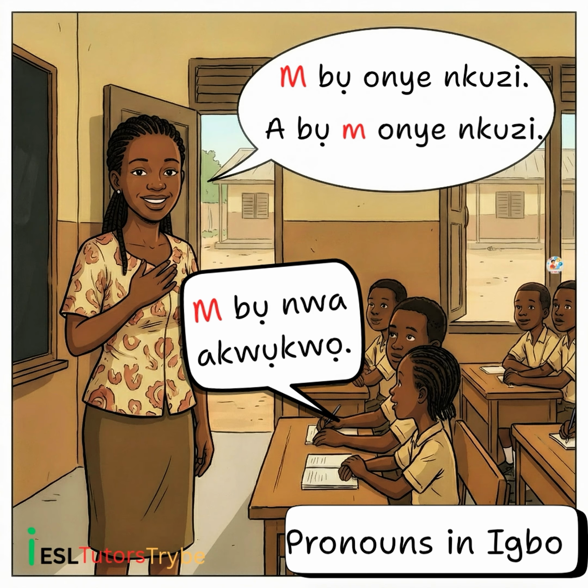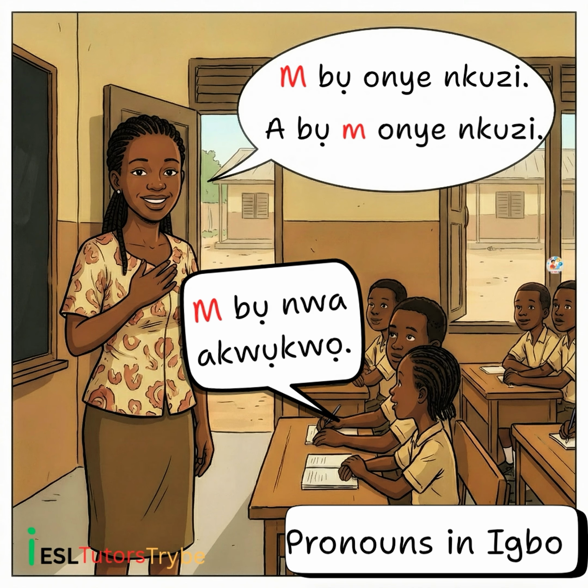Both sentences can be used interchangeably. Then Abụ m nwa akwụkwọ, I am a student. So the pronoun m in Igbo means I.